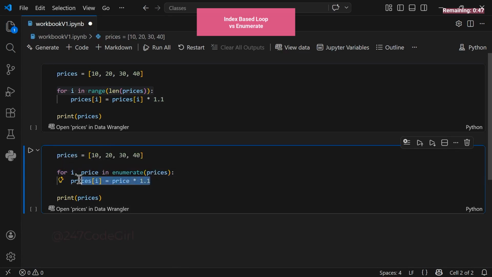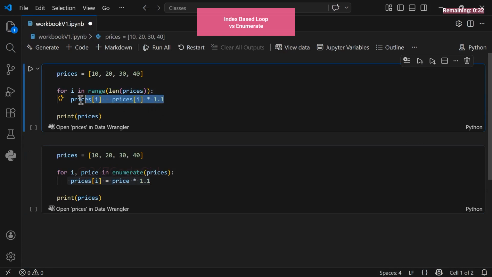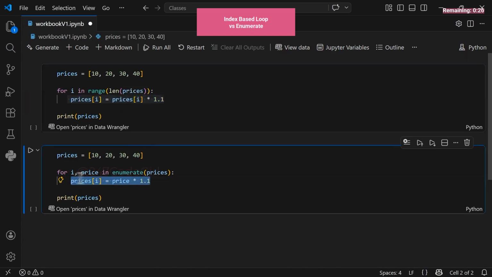This allows you to easily modify the price within your original prices list. For example, we can multiply the price by 1.1. Notice the boost in clarity. With enumerate, you have a clean variable name. In the first version, you are stuck using complex indexing to find your elements. With this method, you have a dedicated variable called price that was pulled directly into this line.